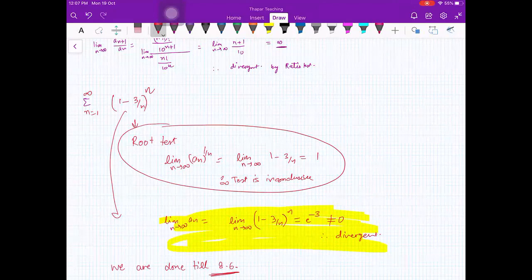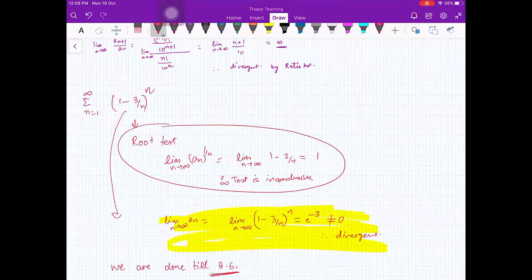Got it? Okay. Beta, it is already time for the next class. Yes, be quick. In the integral test, ma'am, it has to be strictly decreasing or decreasing only? Decreasing.